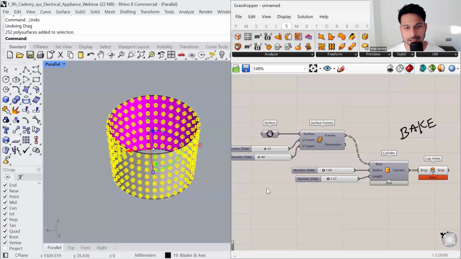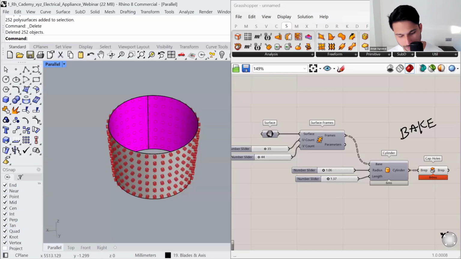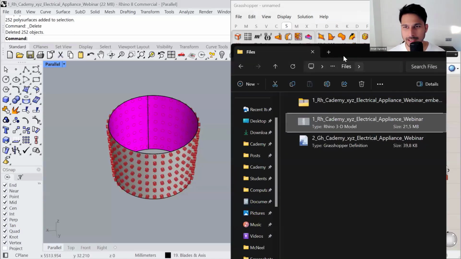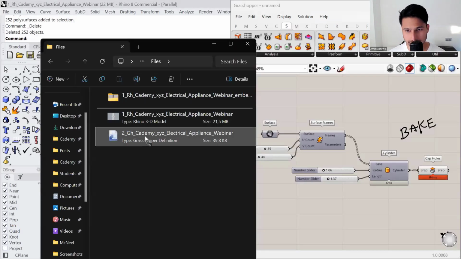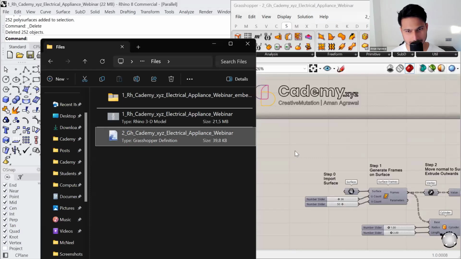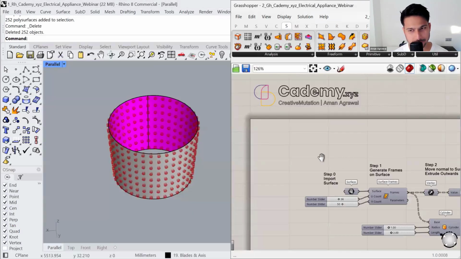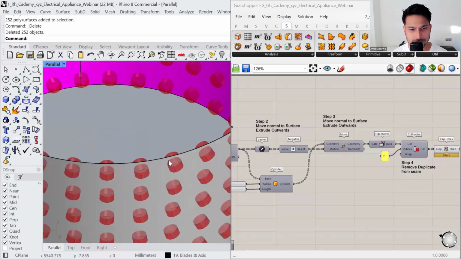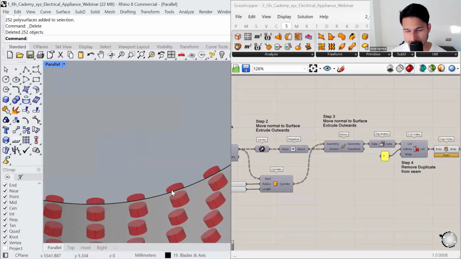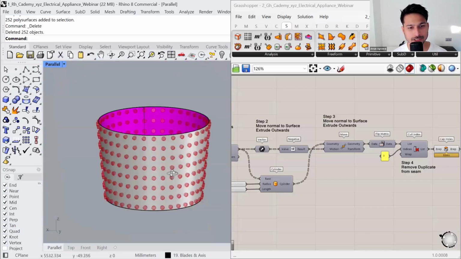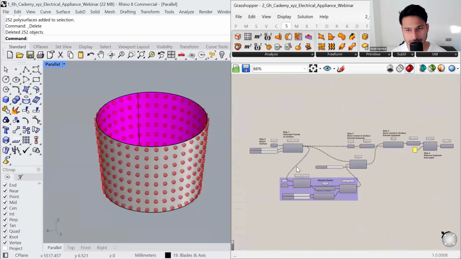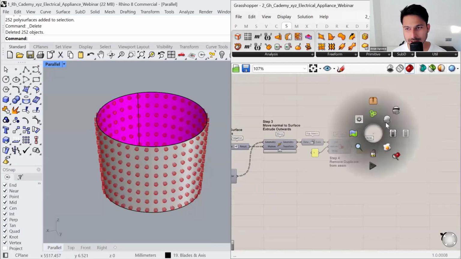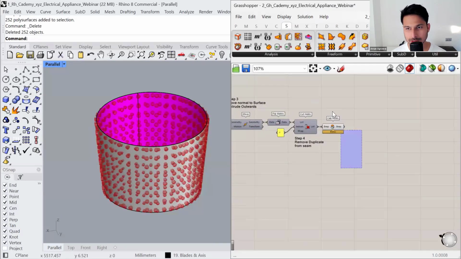Right, so I have made a more advanced version of the script. If you go to the download folder and just drag and drop this Grasshopper file here, you can see the end result. And I've also mentioned you step-by-step construction. In this one, I have made it in a way so that it intersects with the model. So you can maybe do Boolean union and Boolean difference afterwards. And I have made another version of it where you can actually turn this on, turn this off.